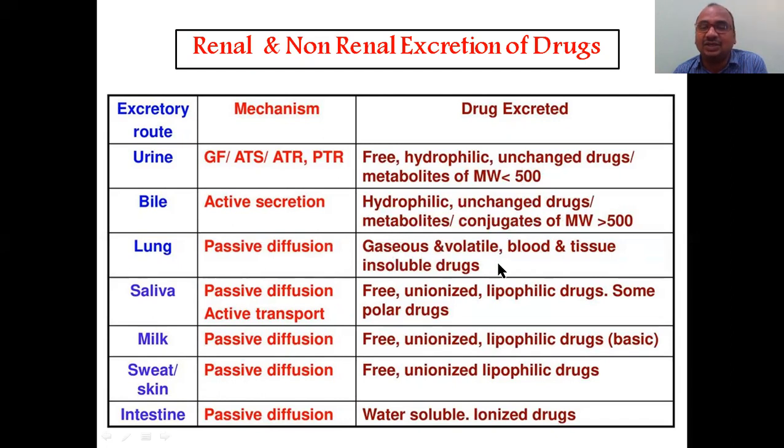Lungs: gaseous, volatile, blood and tissue insoluble drugs. Okay, saliva: free, unionized, lipophilic drugs, some polar drugs. The milk: free, unionized, lipophilic drugs. See, milk is having some fats, so lipophilic. Saliva is exactly neutral, but it is slightly lipophilic in nature. So that's how you can remember.